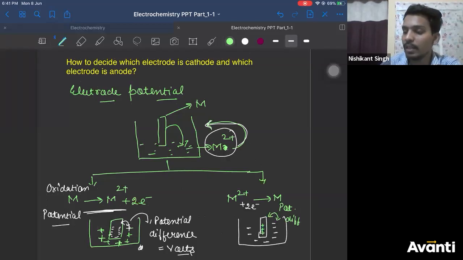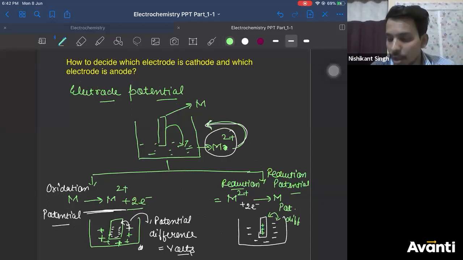This potential difference is now called the reduction potential of the electrode, because this potential has been developed due to the reduction reaction. So electrode potential is of two types, oxidation potential or reduction potential.